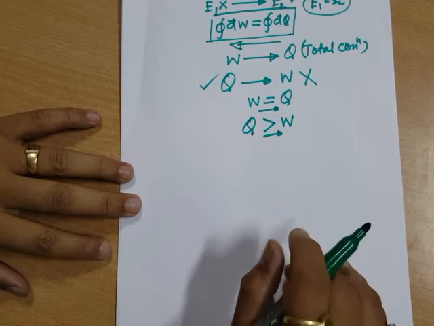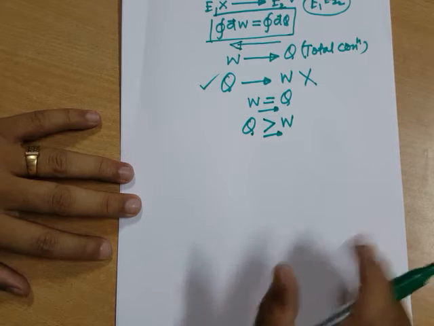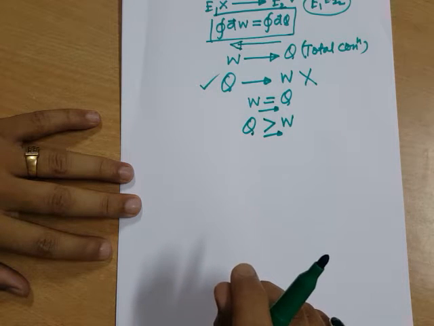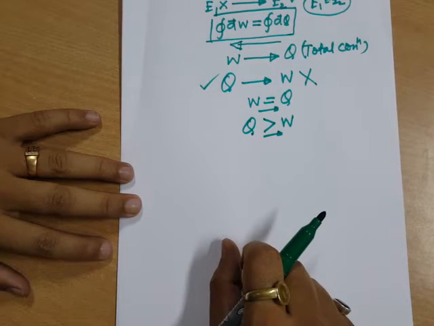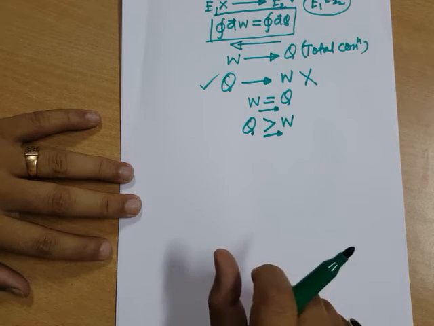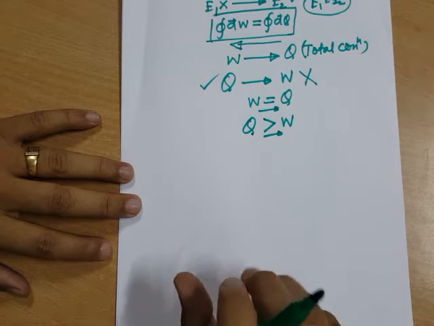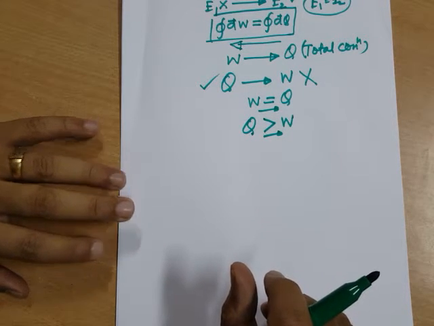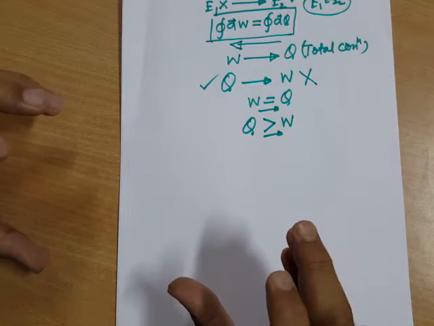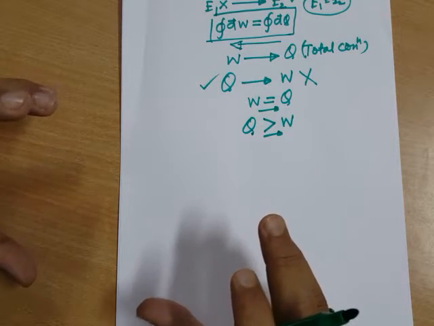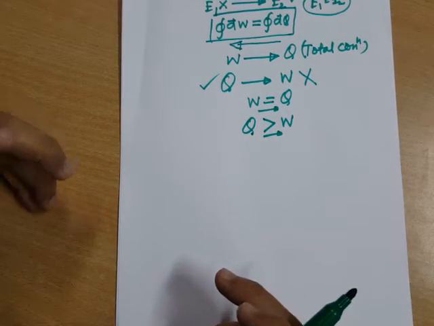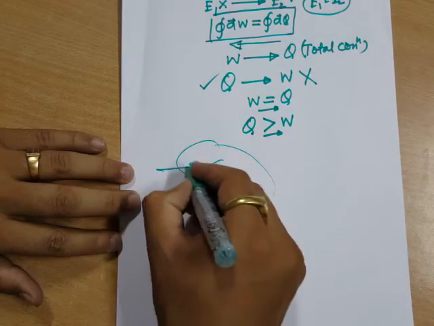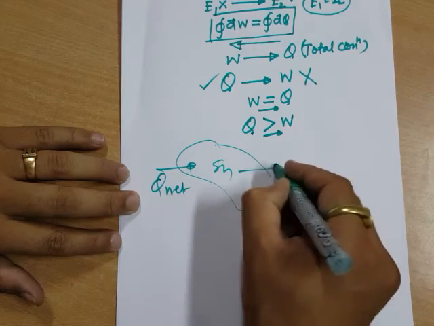what exactly a cyclic heat engine is. And before understanding a cyclic heat engine, what is a heat engine cycle? A heat engine cycle is that cycle where the net heat transfer to the system, the total heat transfer to the system, is getting converted into total work or net work from the system. So if this is my system, this is my total heat, and this is my total work.